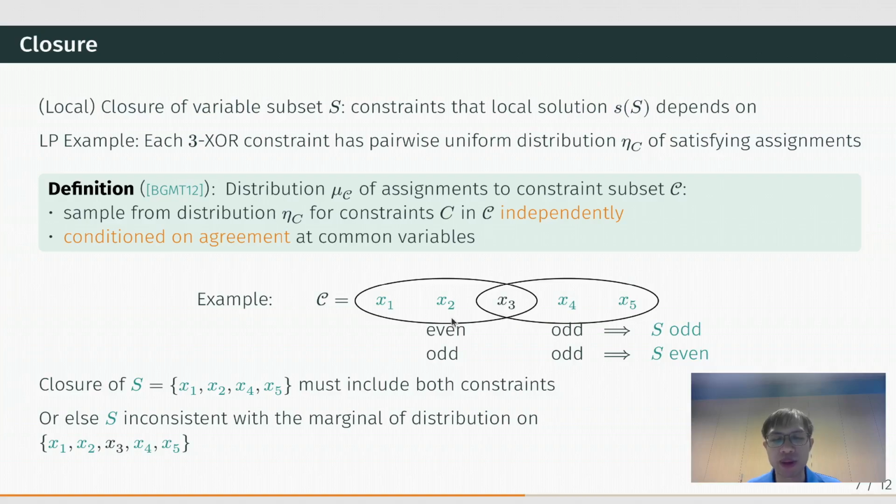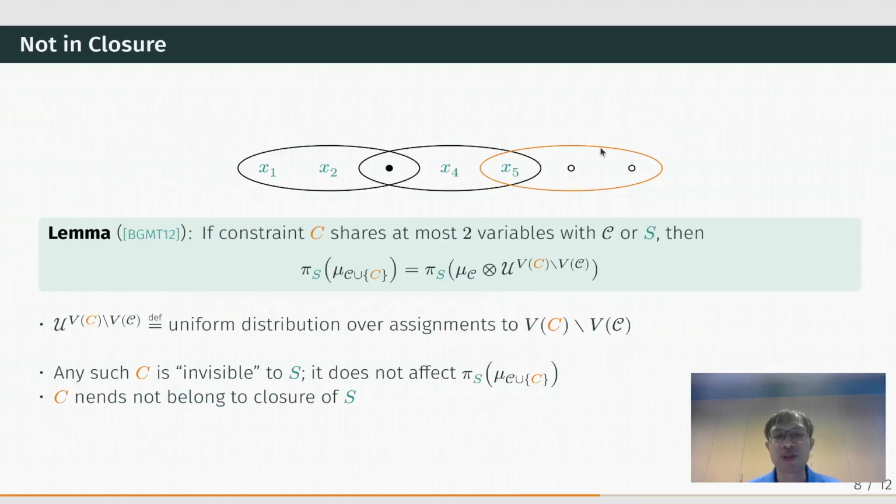Otherwise, the marginal distribution we define on S will be inconsistent with the marginal distribution we define on the two constraints. Sometimes, some constraints need not be included in the closure. In this example here, I'm adding an extra constraint, the orange constraint to the right. If you consider the distribution of assignments to the three constraints, and if you look at the marginal distribution to the green variables, then the marginal distribution will be the same as if the orange constraint is not there.